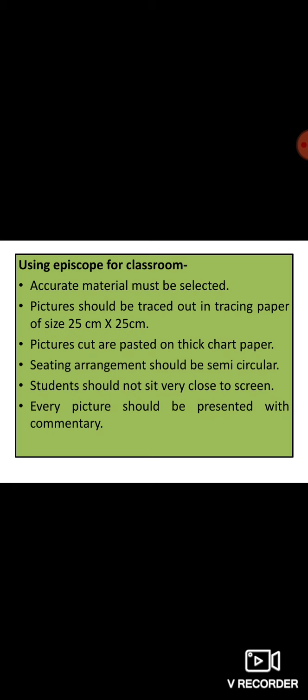It has a metal body, it has a focusing lens, and it has a place for inserting the images. Using the episcope for the classroom, accurate material must be selected. The material which we want to show to the class should be appropriate, well labeled, and clear to the class. The picture should be traced out on tracing paper of size 25 by 25 centimeters.